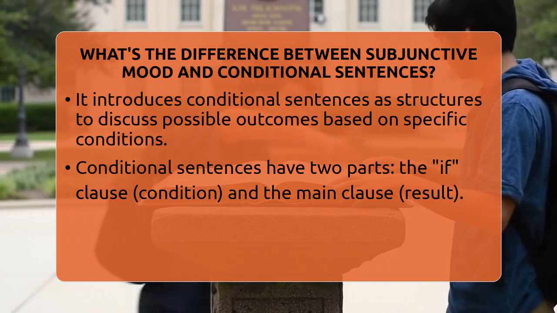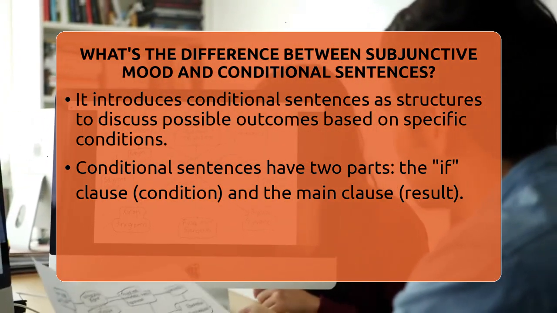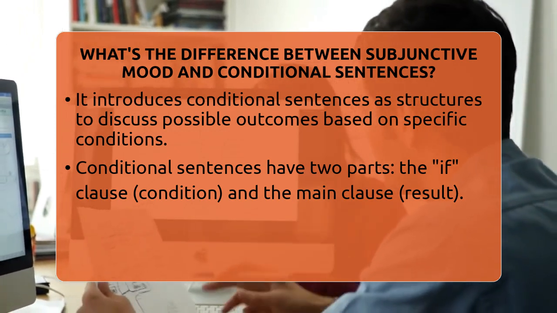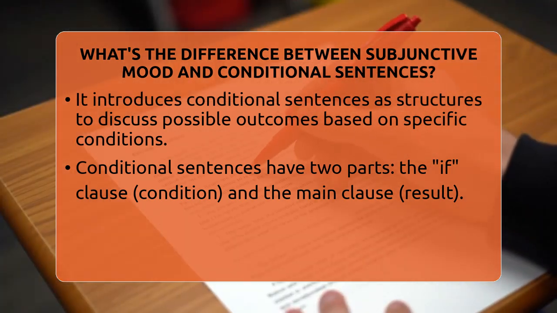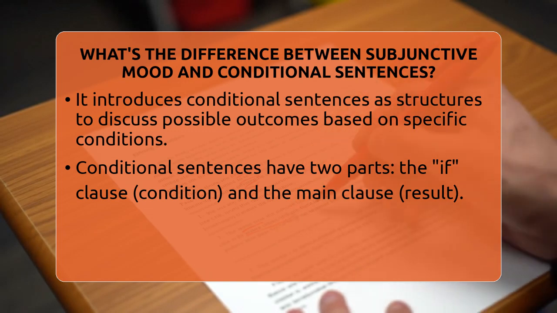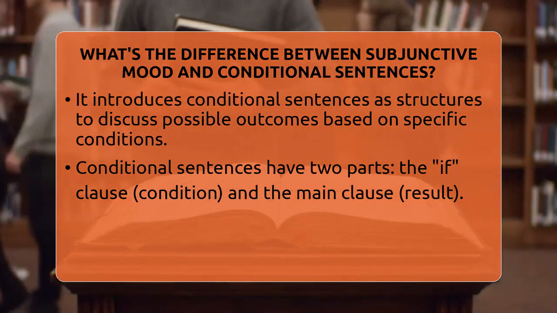The subjunctive mood focuses on expressing wishes, suggestions, or situations that are not factual. It often appears after specific verbs and phrases. Conditional sentences are about cause and effect, showing what could happen under certain conditions. They map out possible outcomes based on different scenarios.